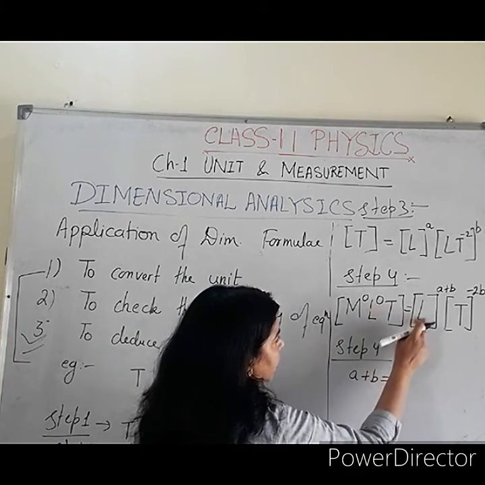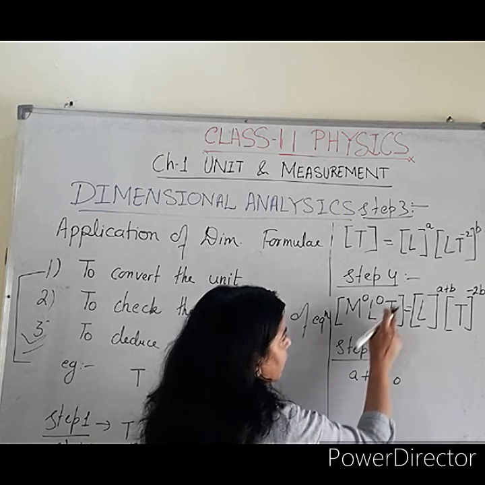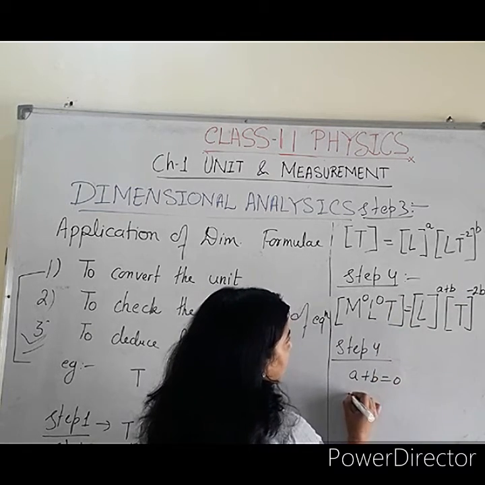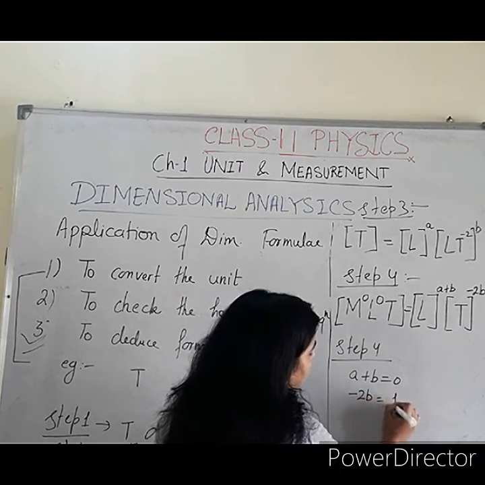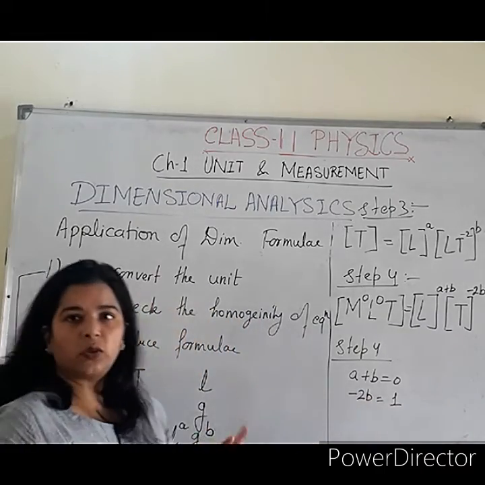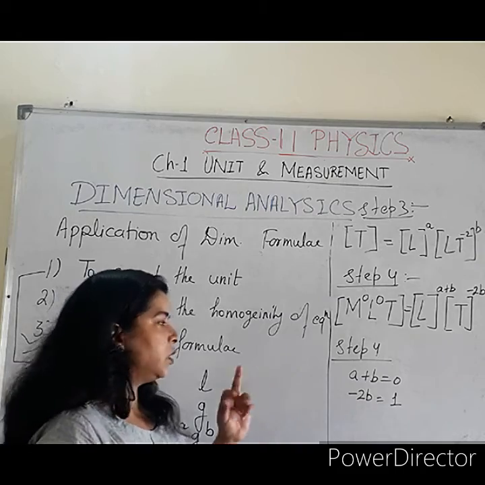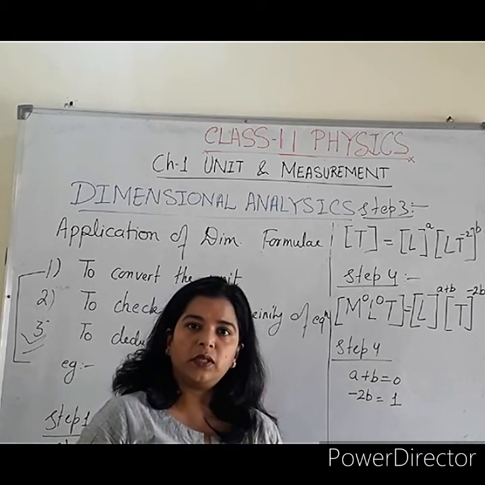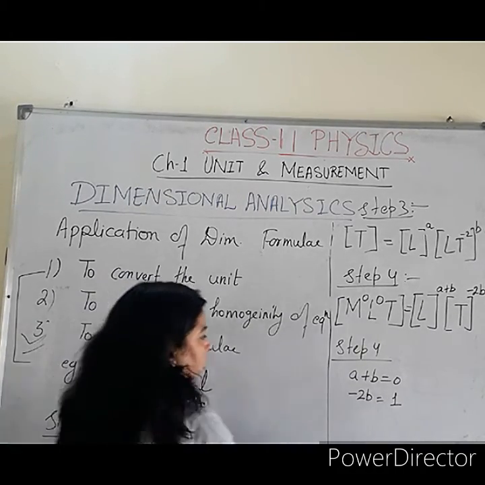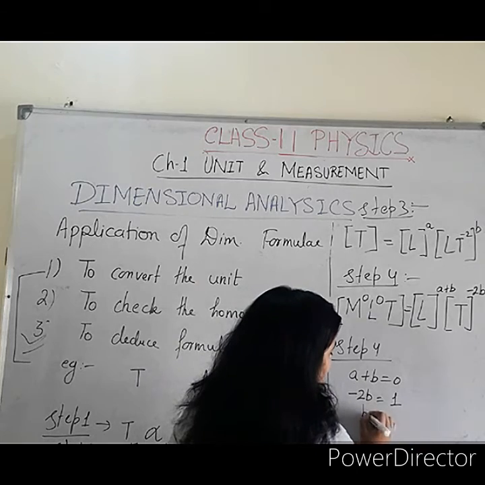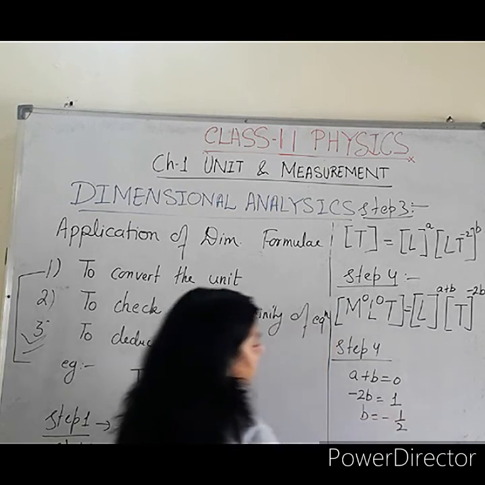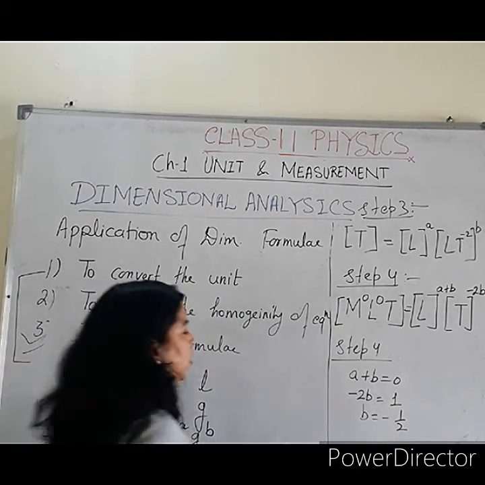L power 0 here, L power A plus B. Here T power 1 and T power minus 2B. So minus 2B is equal to 1. So we got 2 equations. And in accordance with mathematics, we need only 2 equations to solve the 2 variable terms. So minus 2B is equal to 1, so B is equal to minus 1 by 2. Minus 1 by 2 means what? Under root terms will come.